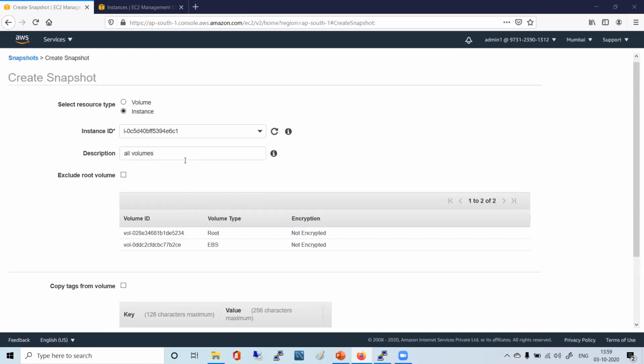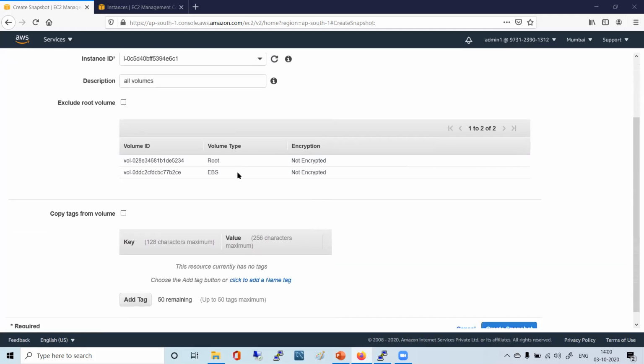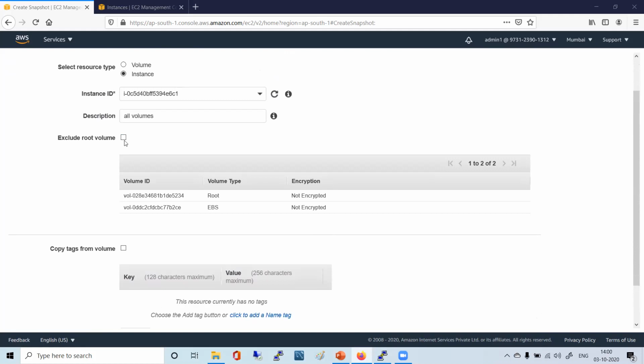So you just see here, Shweta, we chose instance. We have selected instance ID. It says all volumes. If you want, you can exclude the root volume. That option is also there. As soon as I click on exclude root volume, see my root volume has been excluded. It has become gray. Now if I select, I can have 10 volumes here attached to my instance.